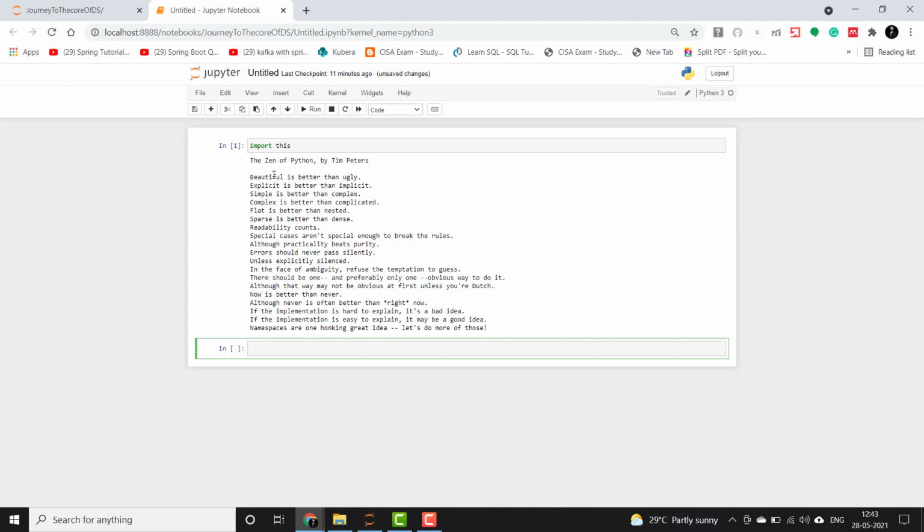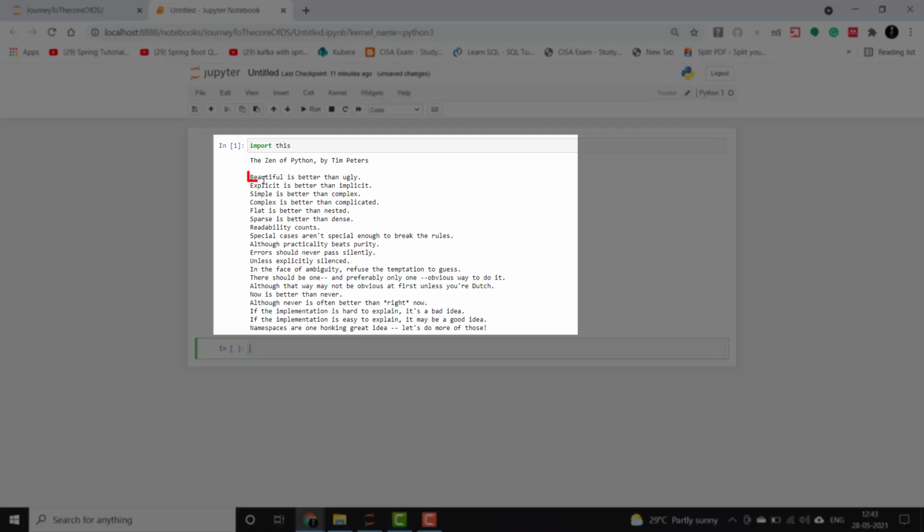I will read some of the quotations here to make it more understandable. Beautiful is better than ugly. That means the readability of this language has been addressed quite well through the use of indentation rather than the braces used in other languages like Java or C. Explicit is better than implicit.